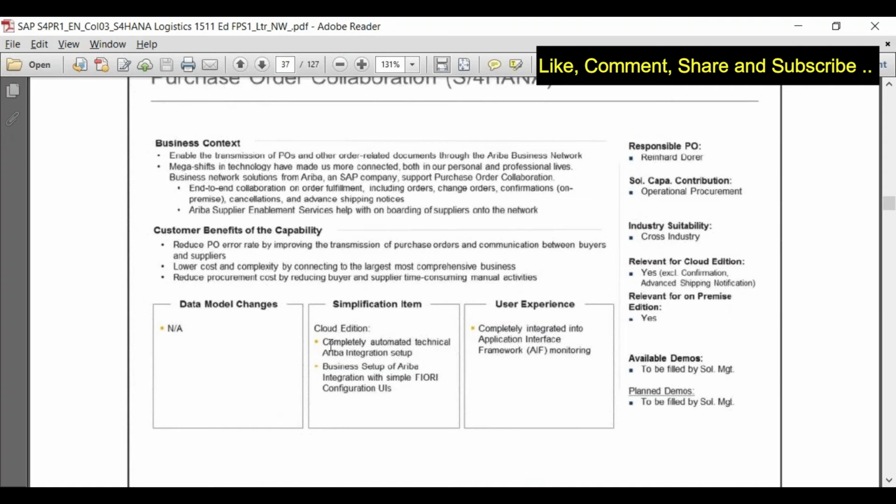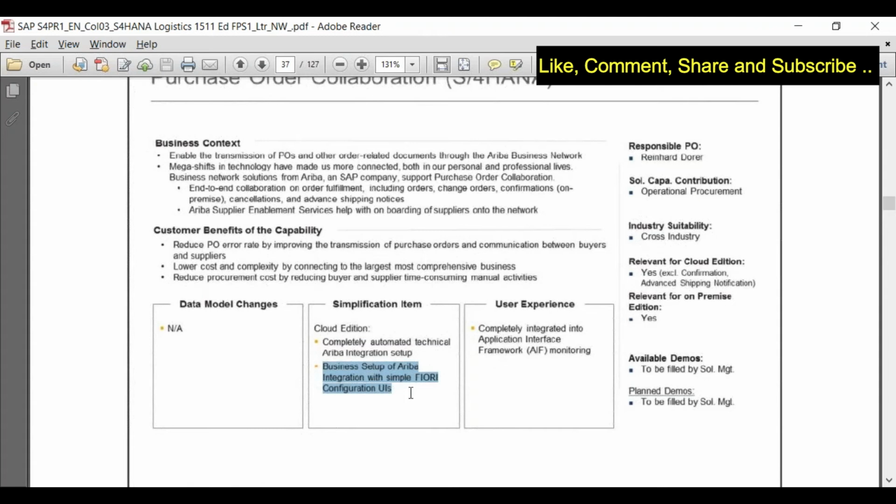Simplification item is in the cloud edition. These are the options available, which is completely automated technical Ariba integration setup, which means it is providing you the native integrated solution. And also business setup for Ariba integration with simple Fiori. Yes, this is very important.